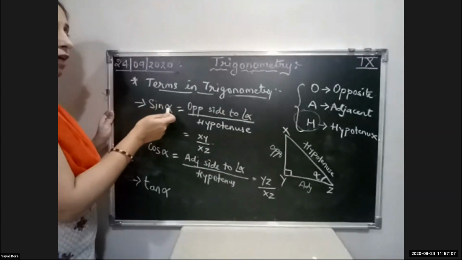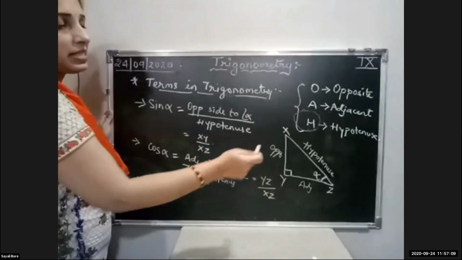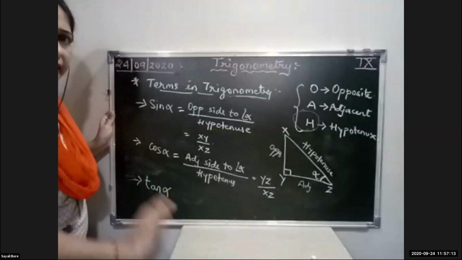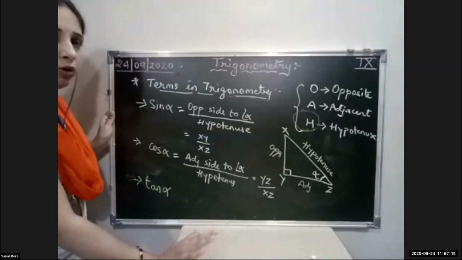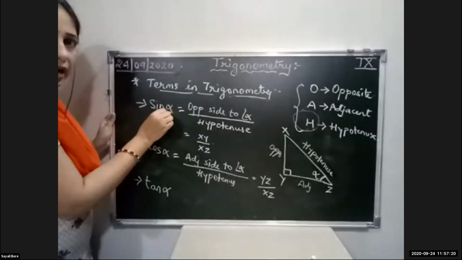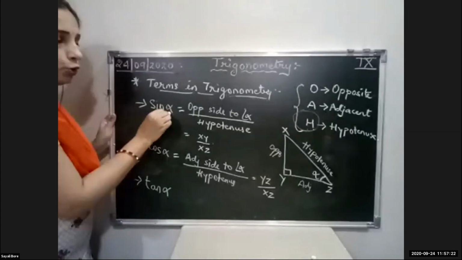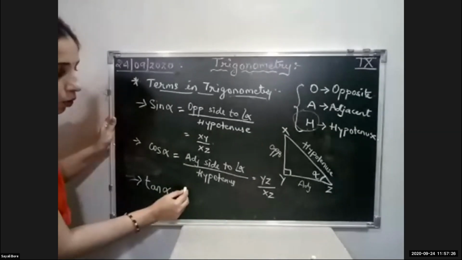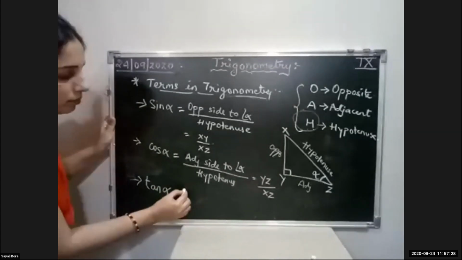But they have specified the measure of the angle theta, alpha, beta, whatever the angle, 90 degree, 20 degree, any degree if they mention. Don't worry, you have to just write the degree over here or the measure of the particular angle which is given to you. So tan alpha is what? OA. That is what?